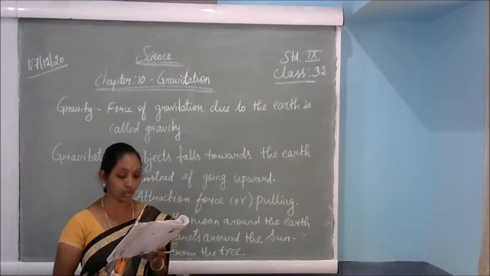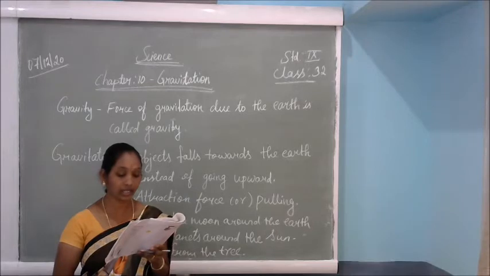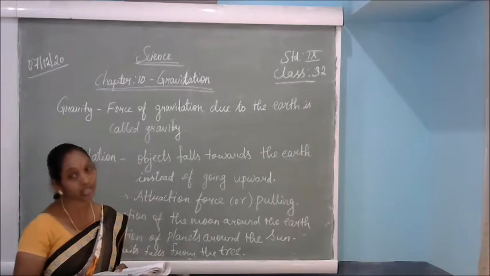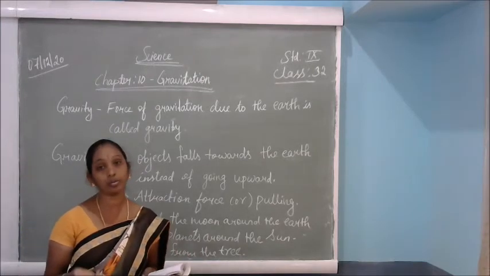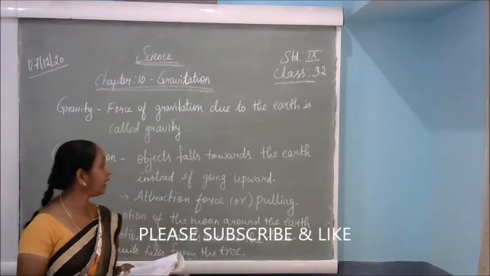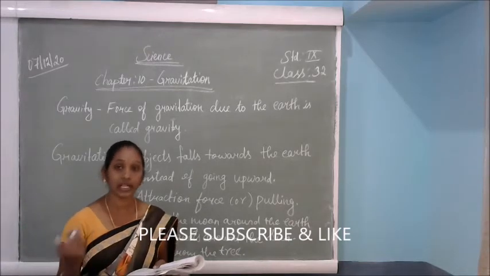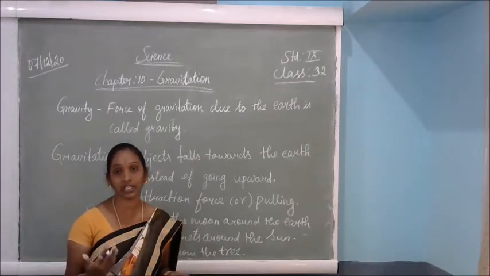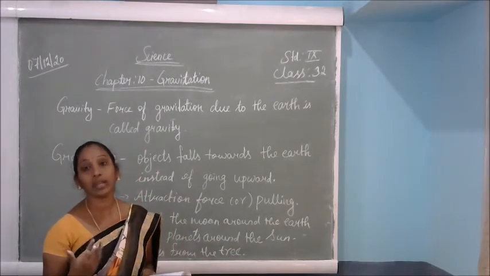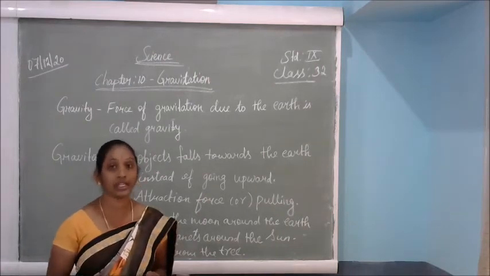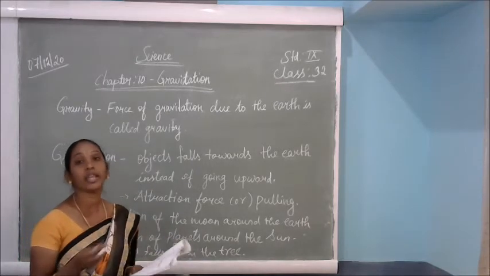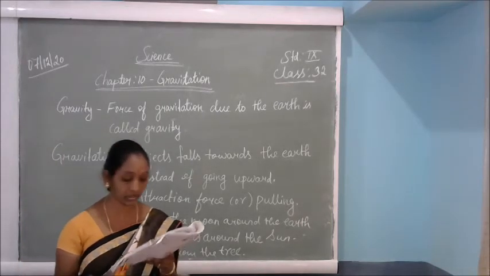We shall discuss the motion of objects under the influence of gravitational force on the earth. We shall study how the weight of a body varies from place to place. Depending on this gravitation, the weight of our body or of an object will change from one place to another. For example, if my body weight is 50 kg and I go to the moon, definitely the weight will vary. What is the reason for that? Depending on the gravitation of the earth and the moon, the weight of the object will vary from place to place.